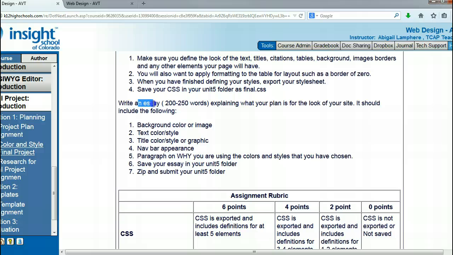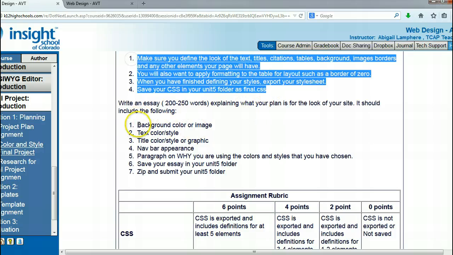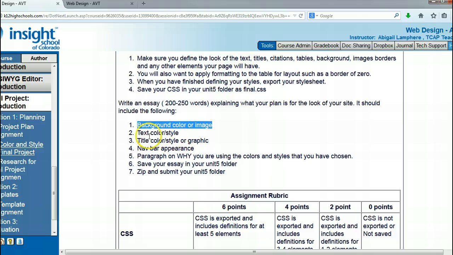Write an essay. This is just a short description explaining what your plan is for the look of your site. You should include the following. Along with the submission, tell me what background color you chose, the text color style, title color style. Just tell me what you chose and why you chose it.